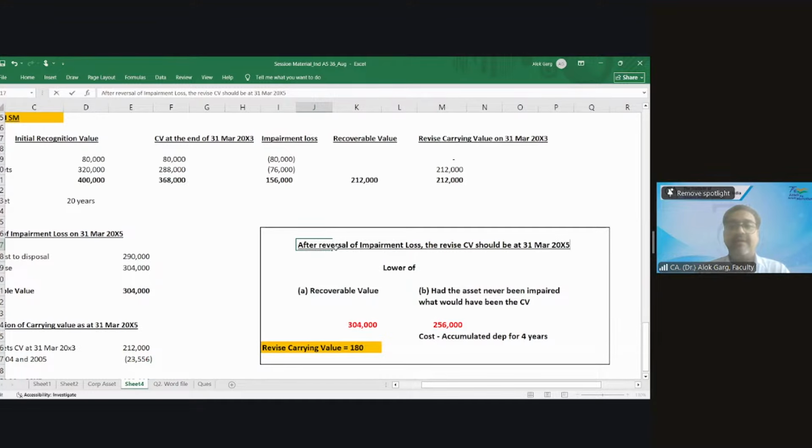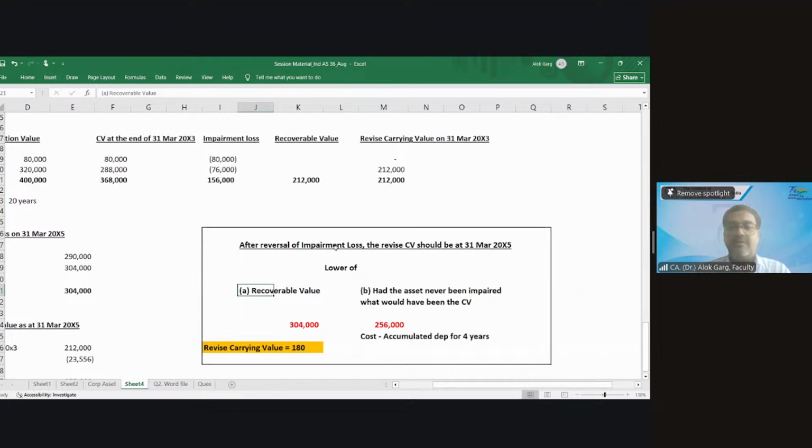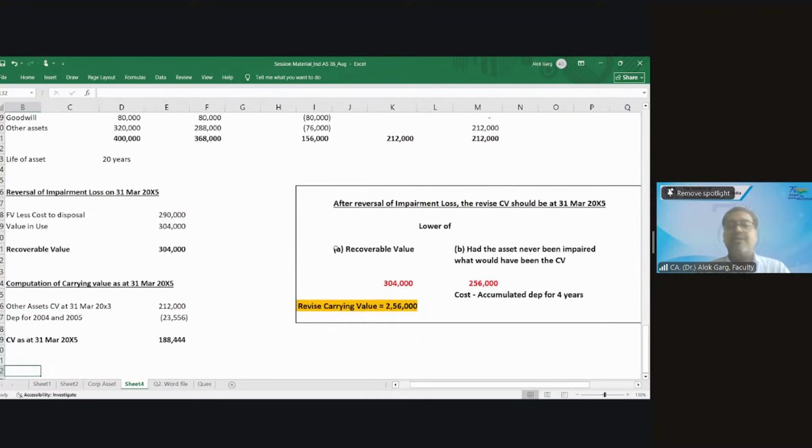What is lower? 2,56,000. So how much do I need to reverse now?